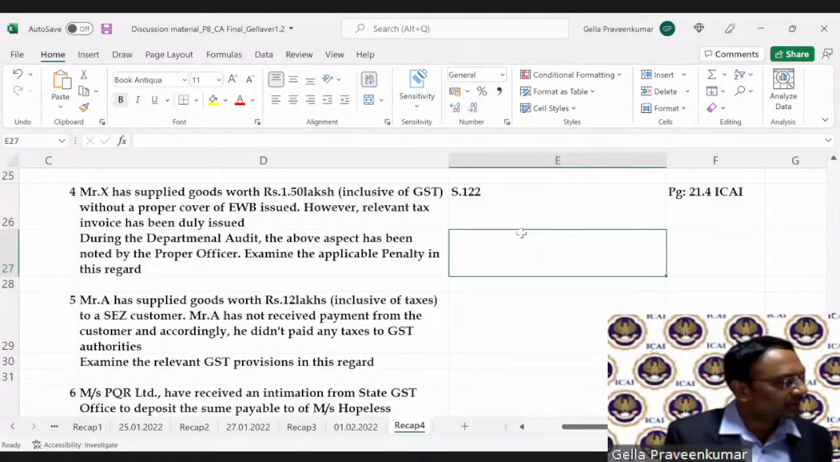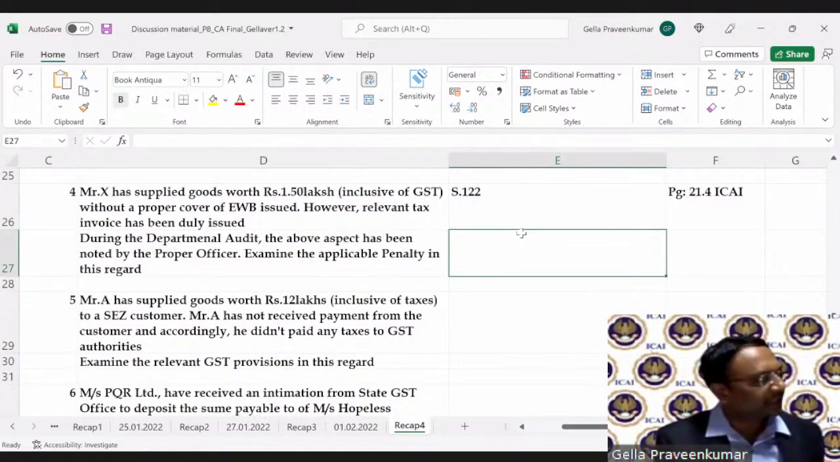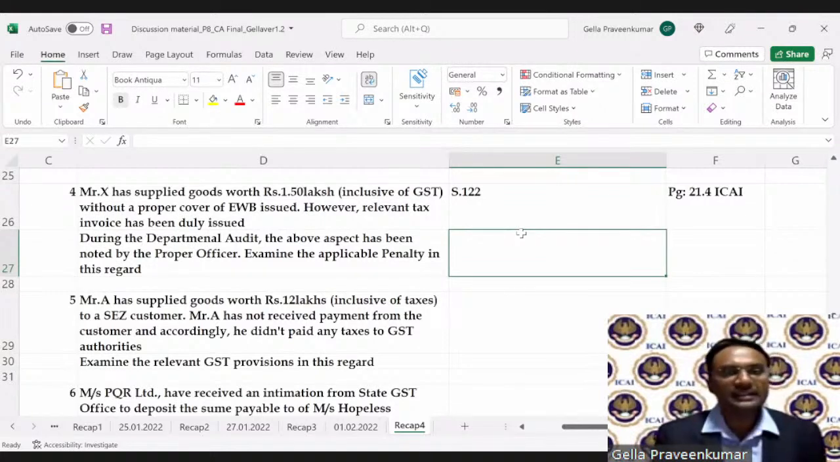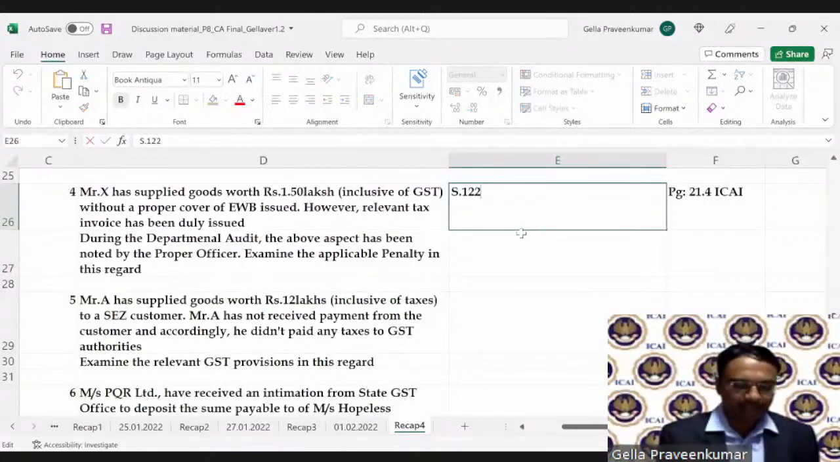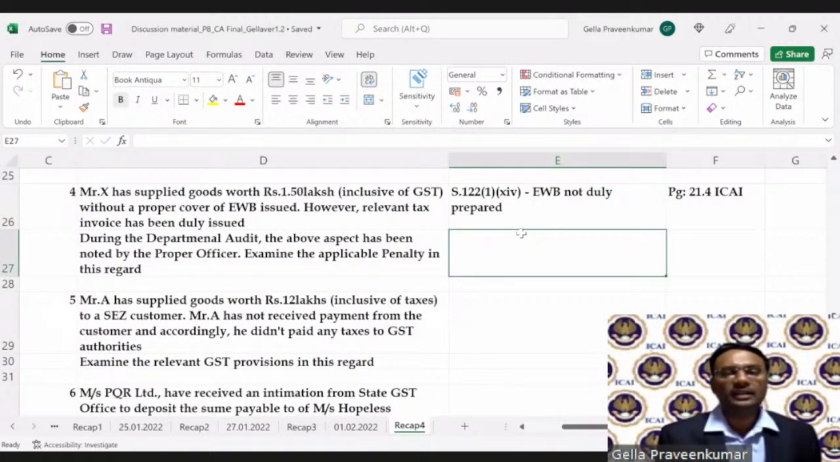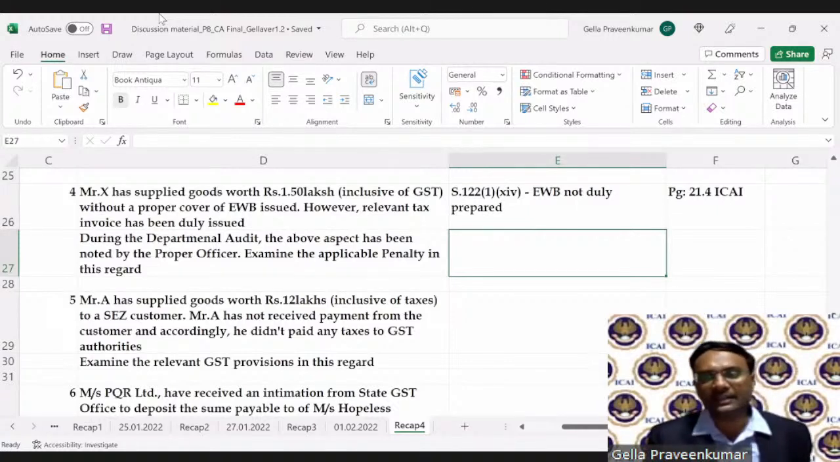Come to page number 21.6. Clause 14: transports any taxable goods without the cover of documents as may be specified in this behalf. So this is an occasion where, as per the provisions of section 122, the e-waybill is not duly prepared. Now, is this a punishable offense? Answer is yes. So what is the penal provision? It says 10,000 or the tax evaded, whichever is higher.